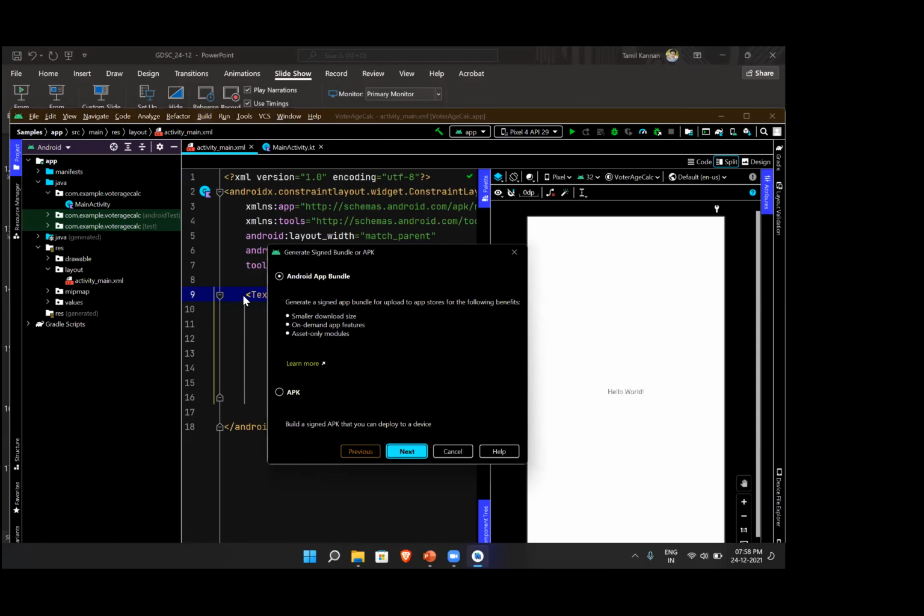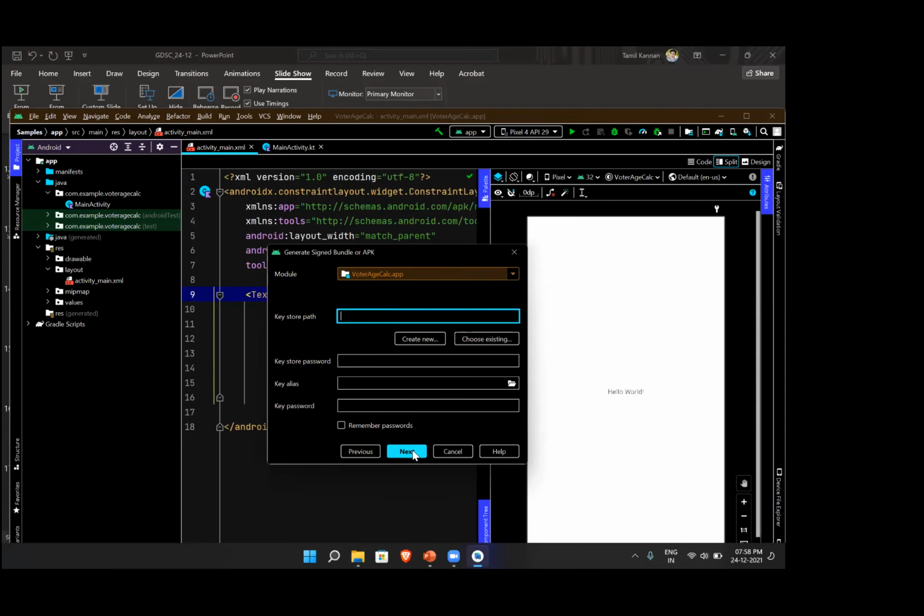If I press it, it shows some options, like we need to create an AAB or APK. It shows some advantages of using AAB, like smaller download size, on-demand features, and assets-only modules. This is what I said. On-demand app features means whatever is needed for your specific mobile device is only provided to you, and your download size will be highly reduced. The next thing is APK. It's the normal thing we do in our daily life.